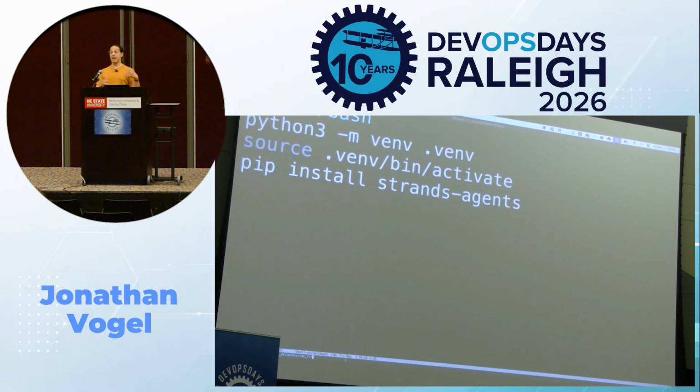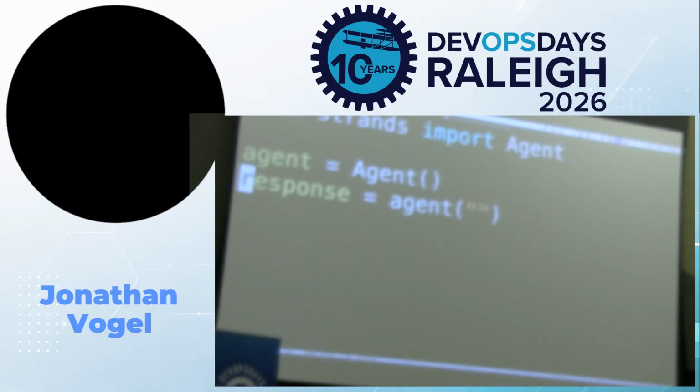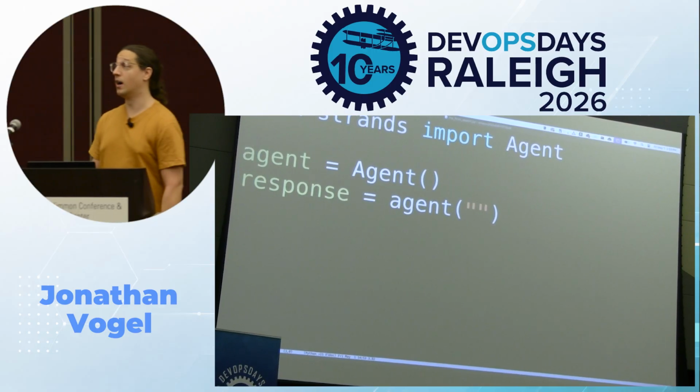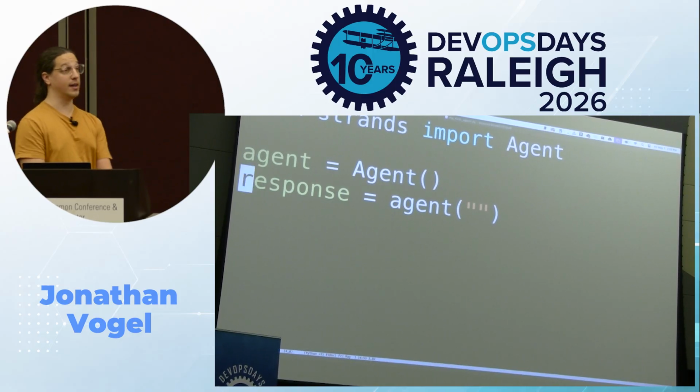All right, so now we're going to open up my first agent. And yes, I'm going to make that bigger for us. We're going to see how easy this is, folks. This is a simple demo showing the foundations of working with Strands. We're going to build our first agent in 3 lines of code. In fact, the agent itself is only 1 line of code. It's that agent definition on the second line. The last line of code is where we're invoking the agent and giving it a prompt.